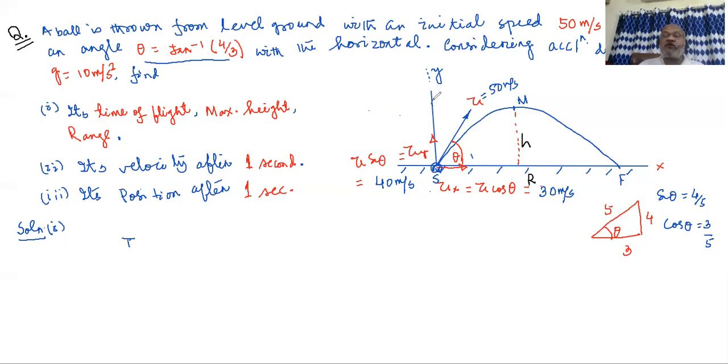The ball is going straight with an initial velocity of 40 meter per second, goes to the highest height and again comes back and falls on the ground. That is the vertical part of the motion. Already we know the meaning of acceleration due to gravity, and here gravity equals 10 meter per second square. When the body is going up, everybody is aware that gravity will be decreasing the vertical velocity. At what rate? Every second velocity must be decreasing at a rate of 10 meter per second square.